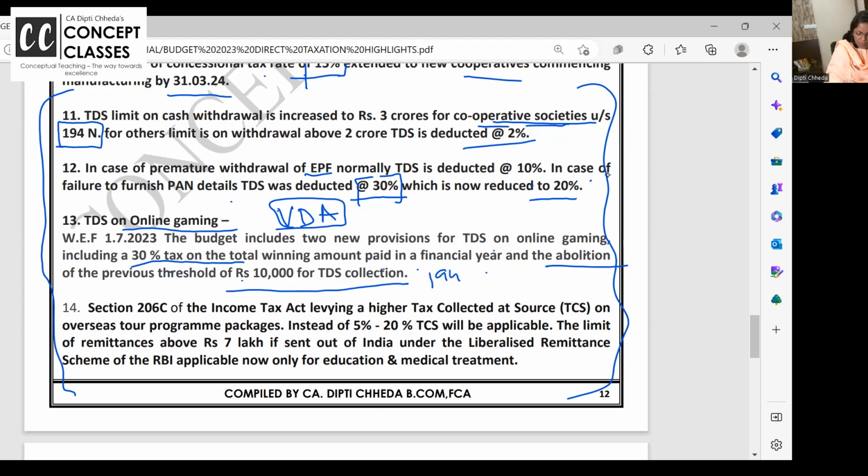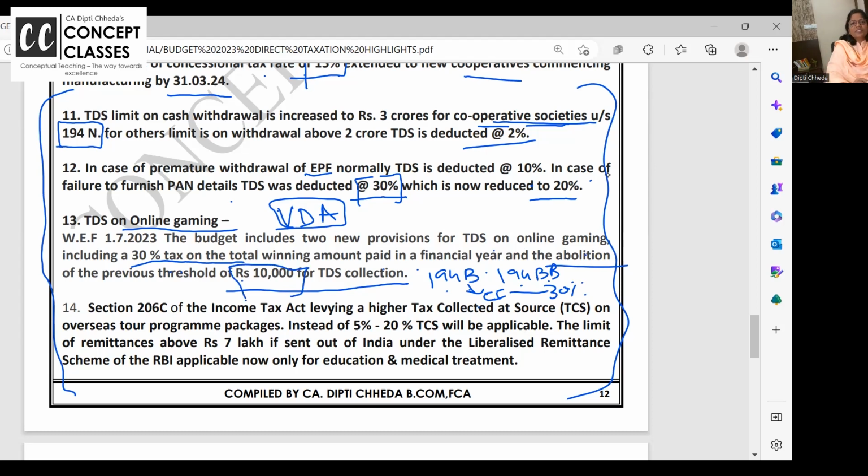See, 194B and 194BB. These are for casual income: lottery, KBC, Bournvita quiz, spelling bee. So wherever 194B applies, if you are getting this kind of one-time income, TDS is deducted at 30% if this income throughout the year exceeds 10,000. So in KBC, if you are getting 5,000, no TDS. If you are getting 15,000, then on the full 15,000 TDS will be deducted because it exceeded 10,000. So this was the 10,000 cap. 194BB is horse races. Income from horse races also had a cap of 10,000.